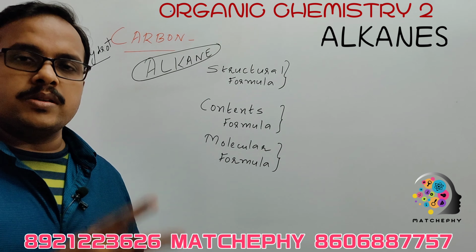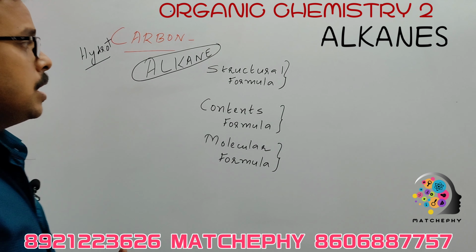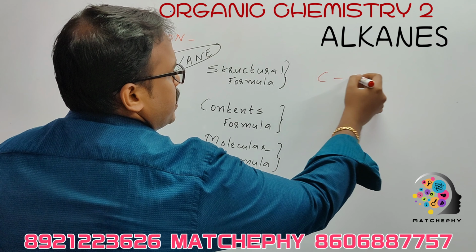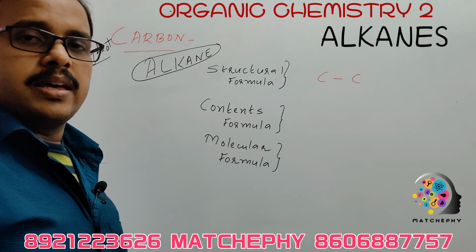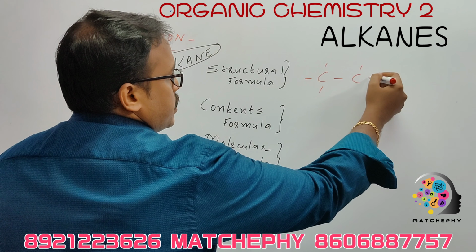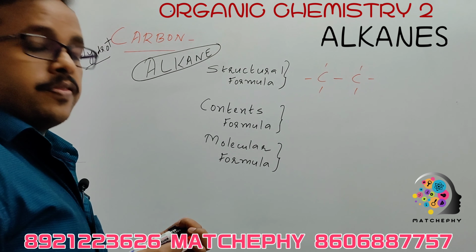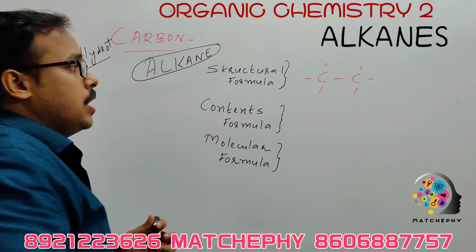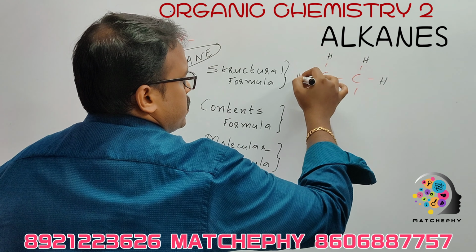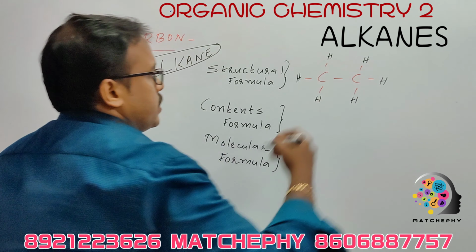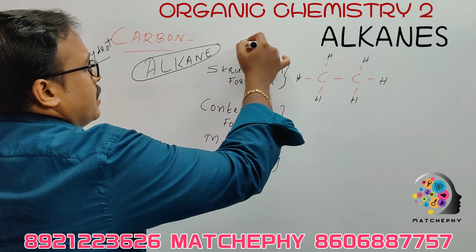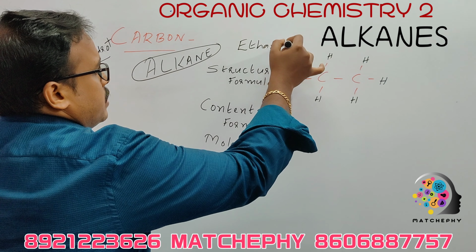Ethane. Okay, ethane means 2 carbon atoms are coming. So I just draw here 2 carbon atoms. Once again I am just drawing, and they are having single covalent bond between them. So obviously 3 electrons each will be free for these 2 carbon atoms, and that will be filled by hydrogen atoms to obtain octet or to obtain the stability. So this is called what? It is ethane.